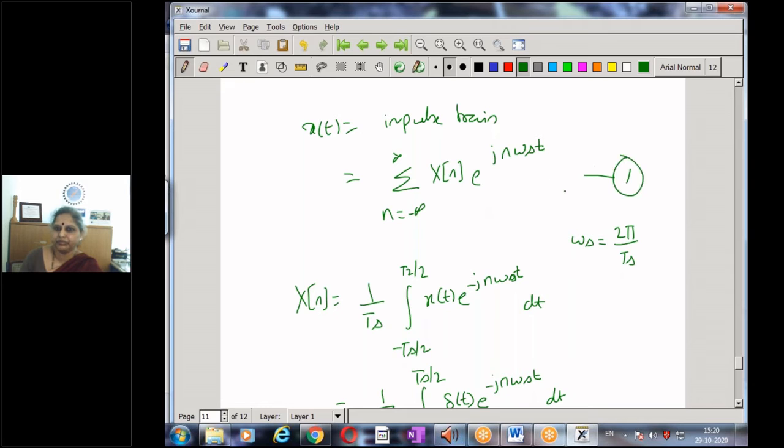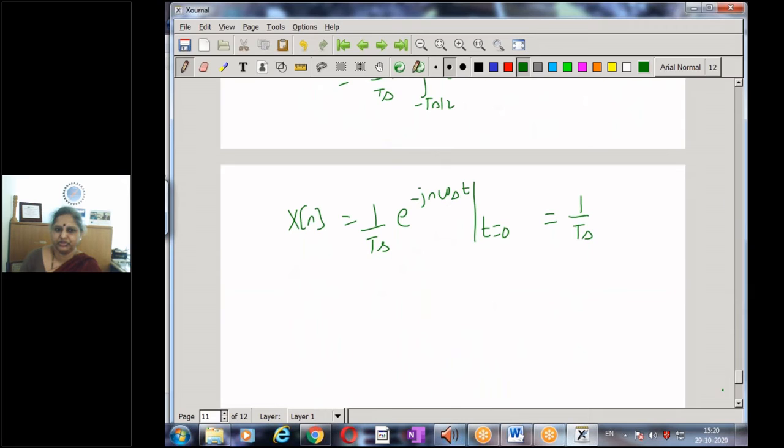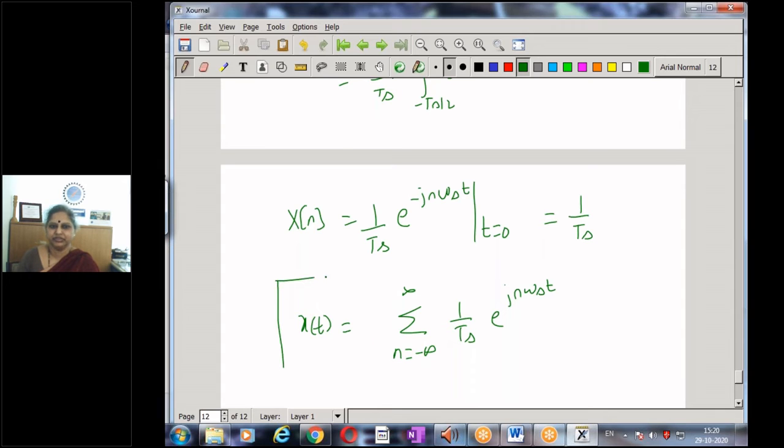I go back and put in my equation 1, and I get my Fourier series representation of the impulse train, and that is given by x of t equal to 1 by Ts, sigma n equal to minus infinity to infinity, e to the power of j n omega s t. And so this is my Fourier series representation of the impulse train.